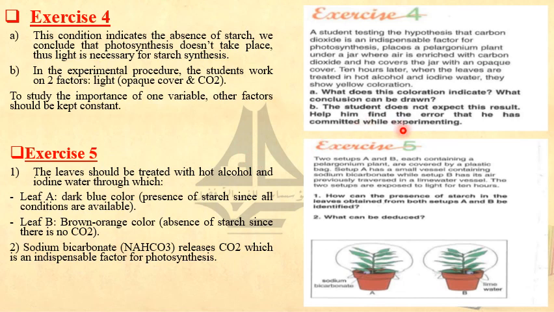Let's move to exercise 5. What do we have in such an exercise? Two setups, A and B. Look at A, and look at B. Each contains a pelargonium plant, a green plant, covered by a plastic bag. Both of them are covered by a plastic bag. Setup A has a small vessel containing sodium bicarbonate. So A contains a small vessel containing sodium bicarbonate.